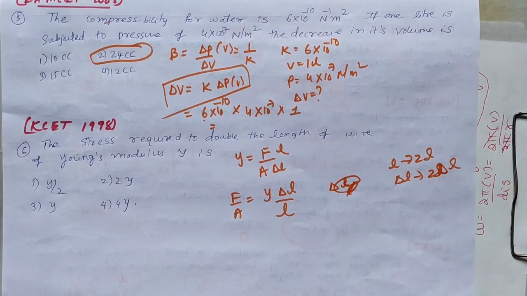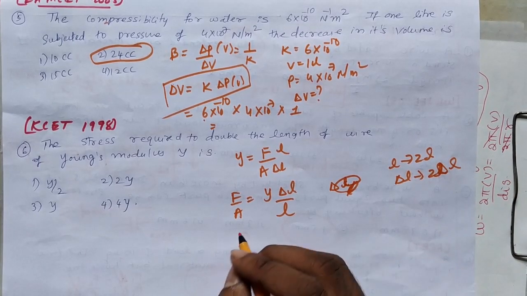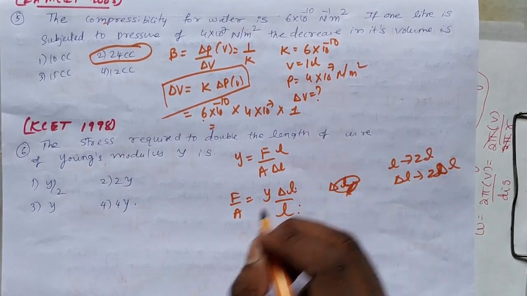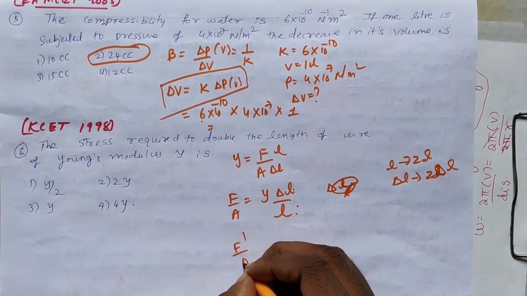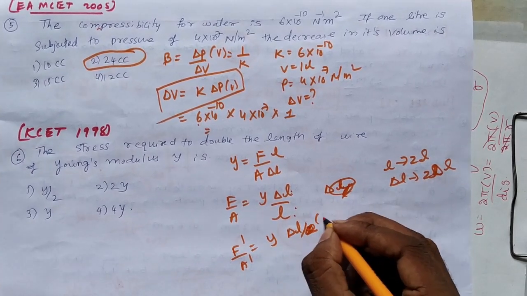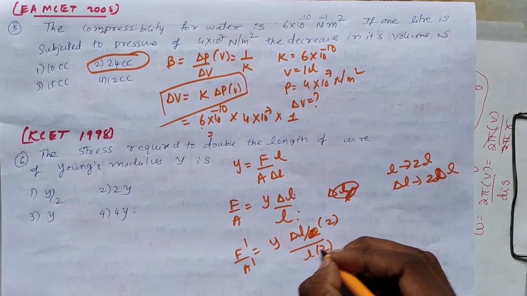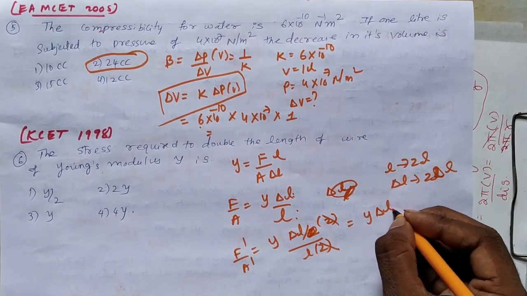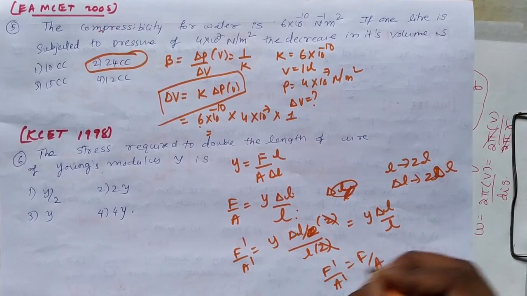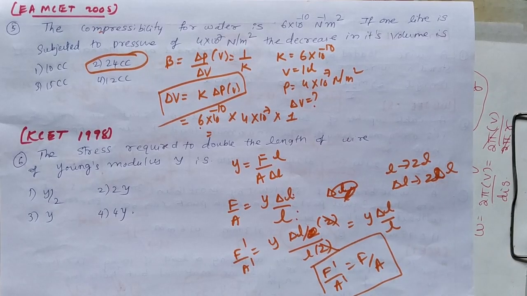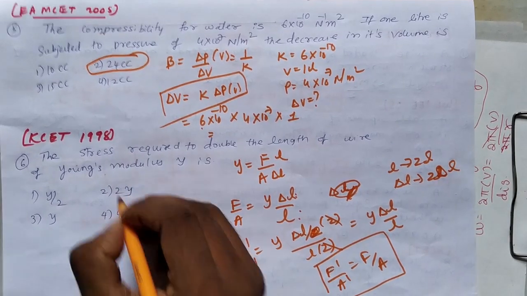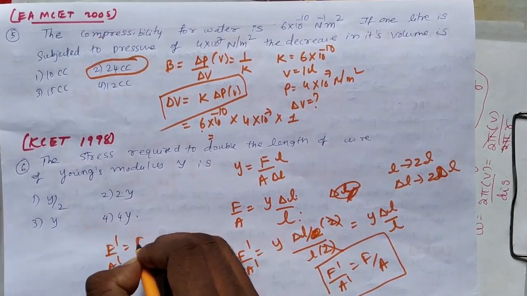Because I have told you how the length varies, the stretching capacity also varies similarly. If L becomes 2 times, delta L becomes 2 times. L becomes half, delta L becomes half. So if I am applying the next stress, 2 delta L by 2L, delta L becomes 2 times as L also becomes 2 times. 2 gets cancelled. Again we will end up with Y delta L by L. So F dash by A dash is nothing but F by A. As you increase length, the stretching capacity also increases in a similar way. The stress required to maintain both the conditions is the same. So you get F dash by A dash is equal to F by A.